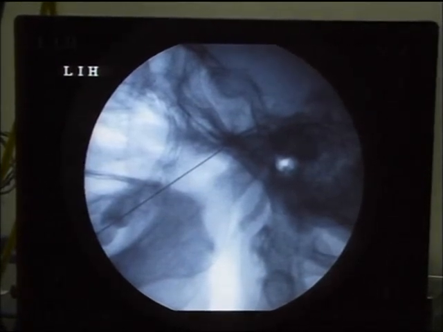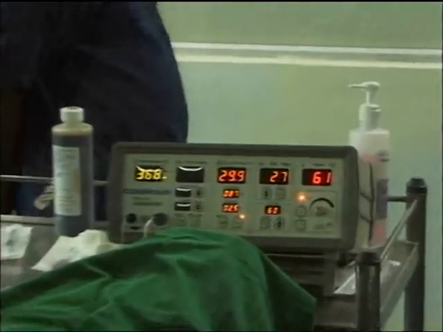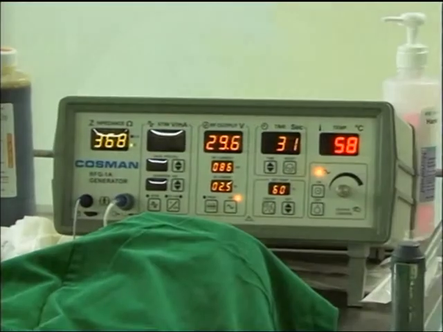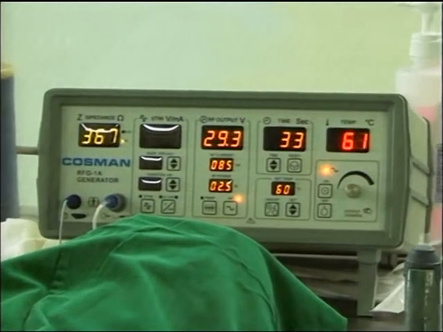Now the patient is comfortable with the 60-60. You see the patient is comfortable; we are doing the 60-60 now. Whenever we are doing stimulation, we are not doing any lesioning. Whether it is a sensory nerve, a motor nerve, or a mixed nerve, we are just stimulating it.